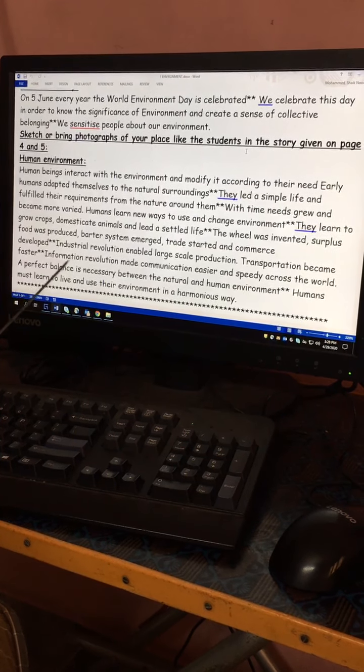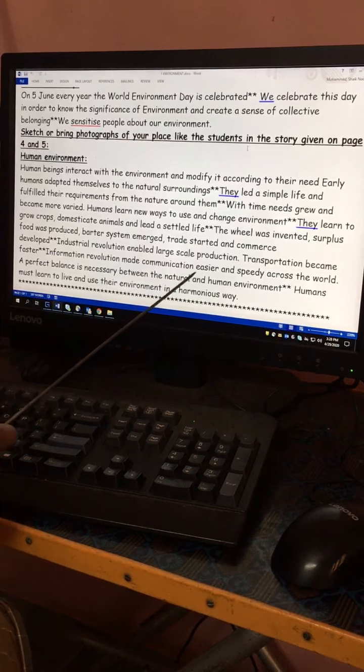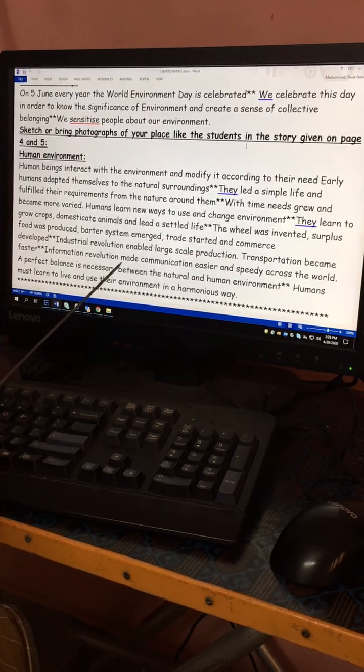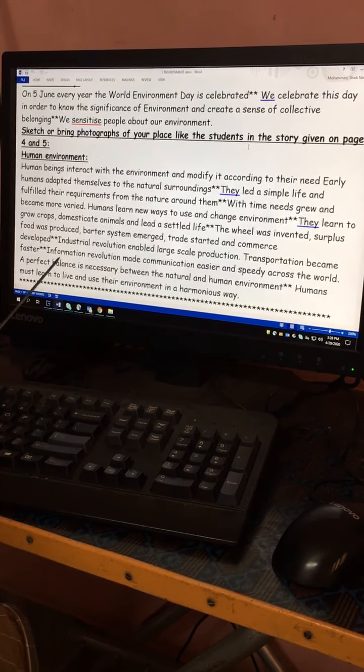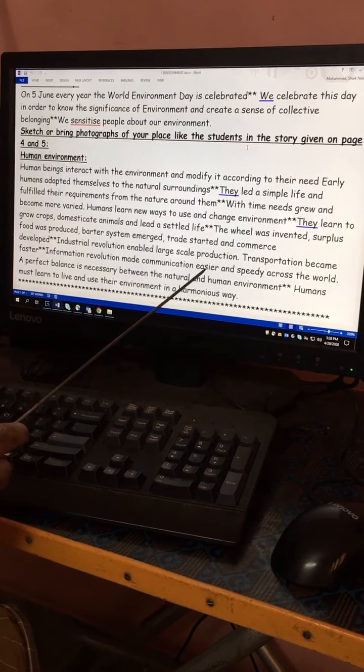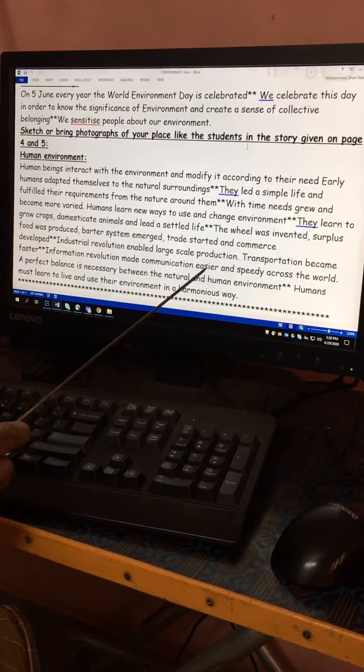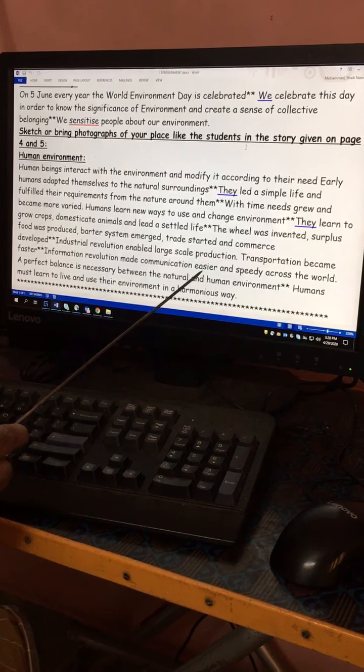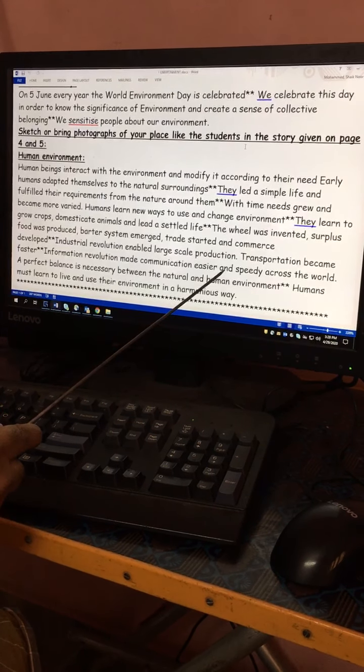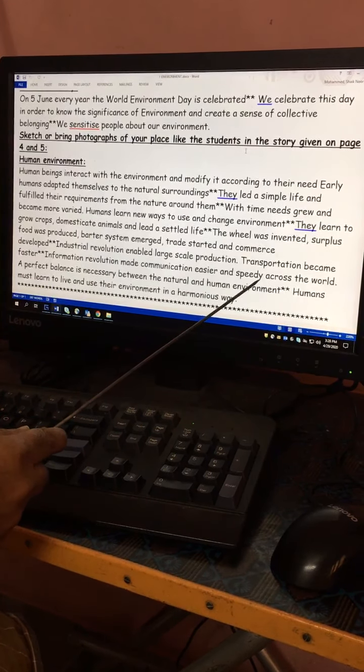The information revolution made communication easier and speedy, because now we are all living in an age of ICT, information communication technology. That has made your life very, very easy, where everybody has a mobile set in their hand, and they are connecting to people all around the world, speedily across the world.